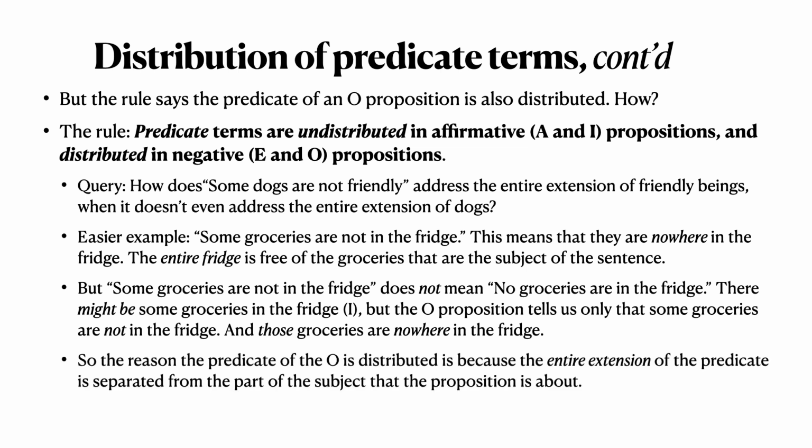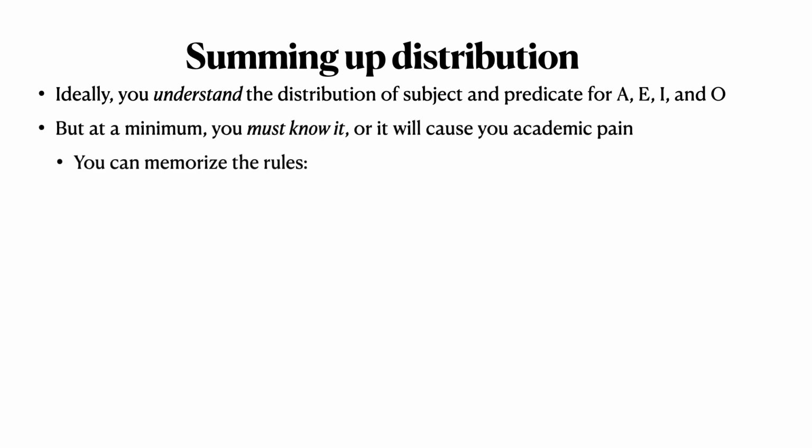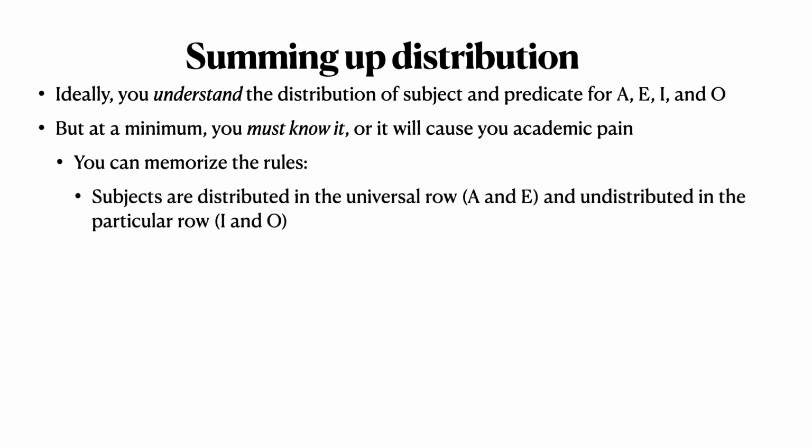So the reason why the predicate of the O is distributed is because the entire extension of the predicate is separated from the part of the subject that the proposition is about. Now, ideally, that will work for you. Ideally, you now understand the distribution of subject and predicate for A, E, I, and O. But maybe you don't. Well, at a minimum, you must know it, or it will cause you academic pain.